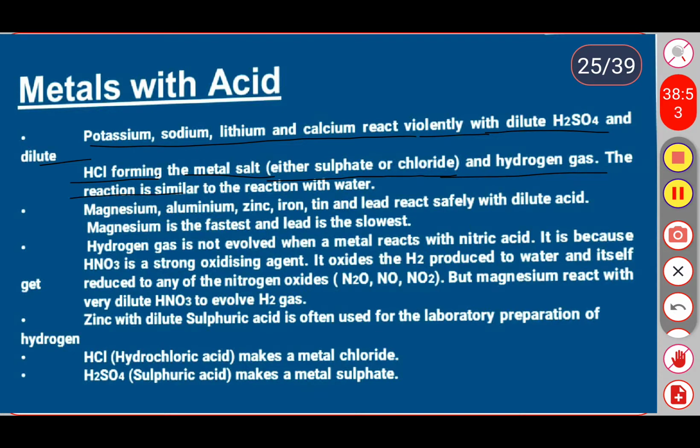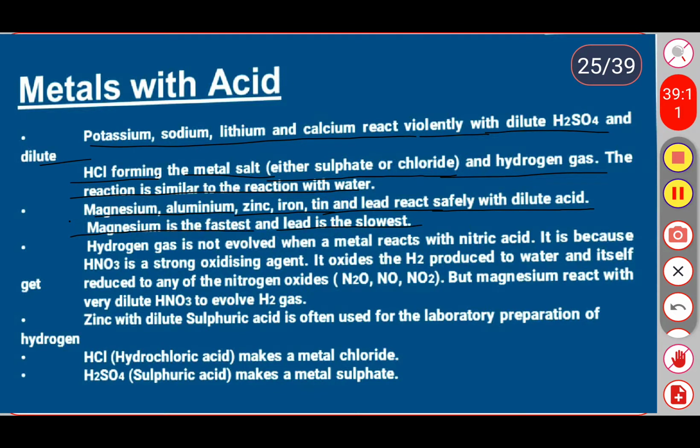Magnesium, aluminum, zinc, iron, tin and lead react safely with a diluted acid. Magnesium is the fastest and lead is the slowest element reacting with the acids. So we have the reactivity series.